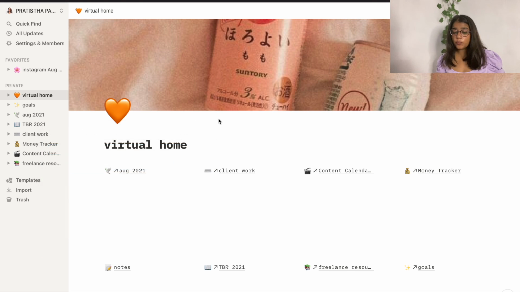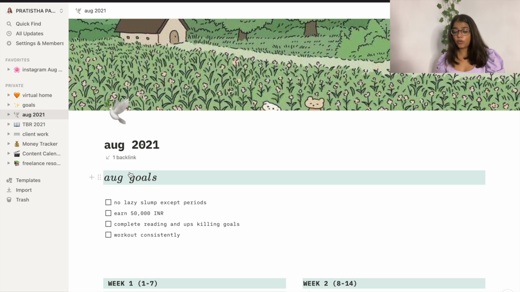You can choose from a couple of emojis that are already available, or you can upload an image or a link. Now moving on to the first page, which is monthly tracker. Now I think this is very important. You need to organize your stuff on a monthly basis and then organize it on a daily basis. So this works great for me. So now if I go on August 2021, this is what it looks like.